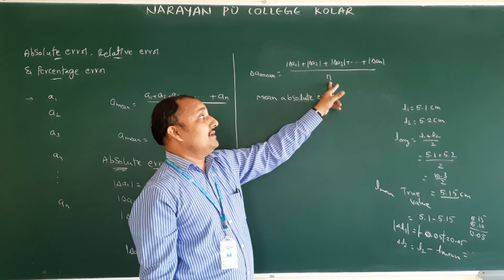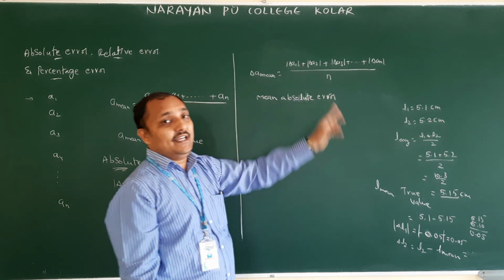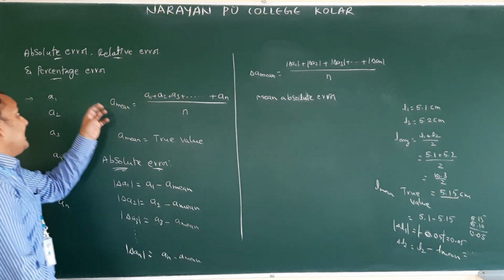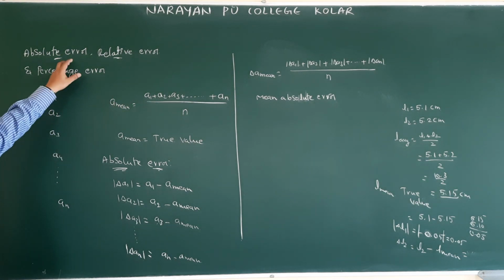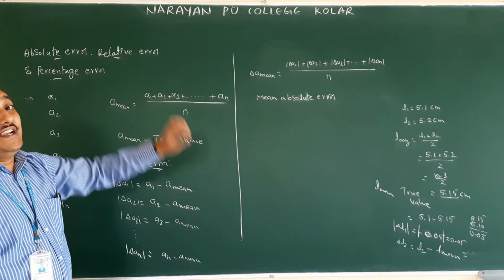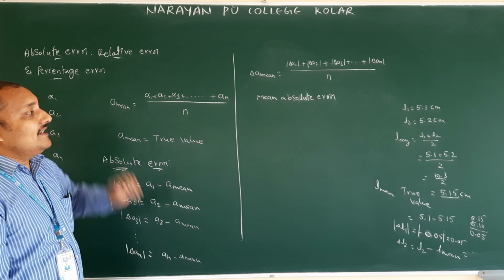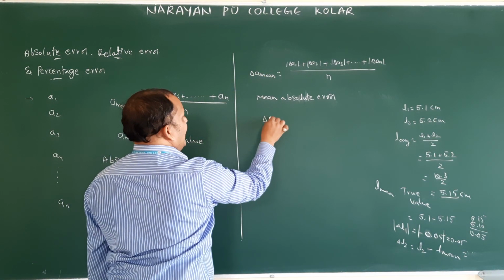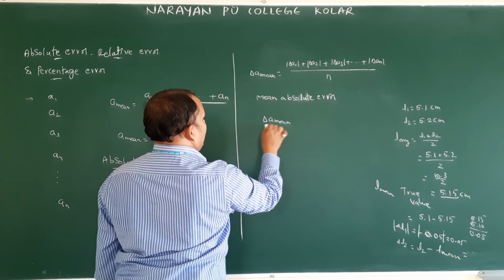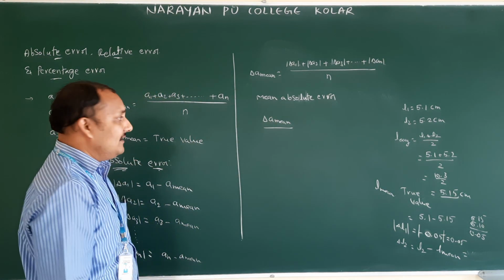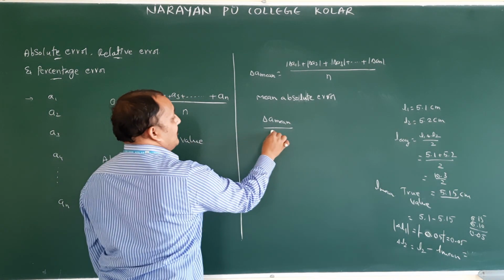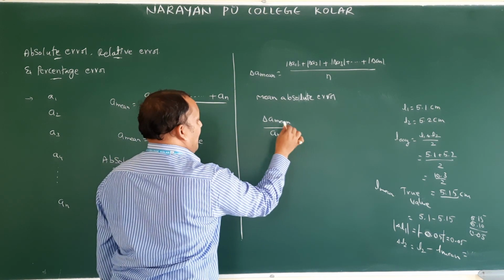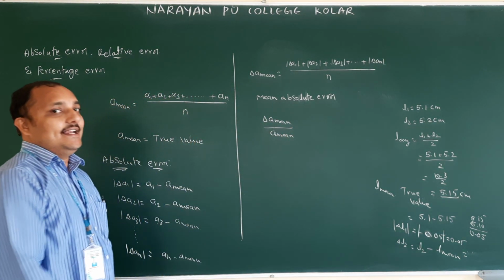Here n values we got, therefore divided by n. Next, why did we define mean absolute error? Because we have to define relative error. What is meant by relative error? The ratio between mean absolute error and mean or true value is called relative error.